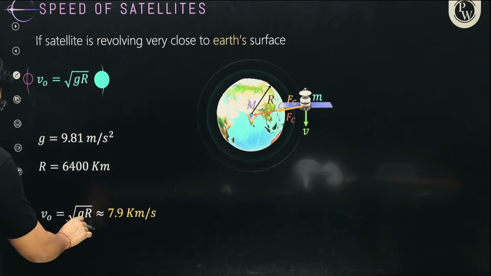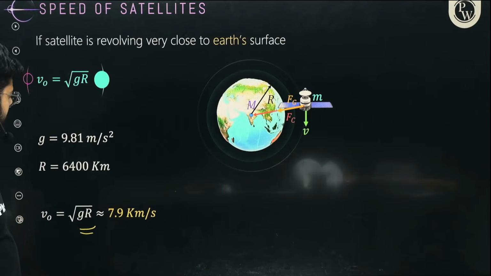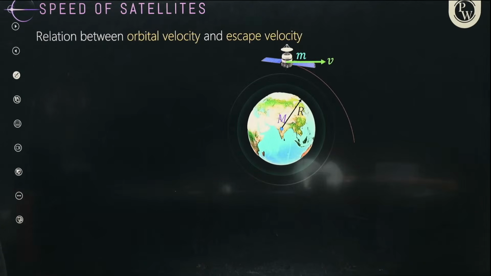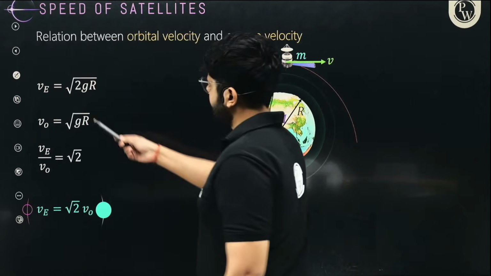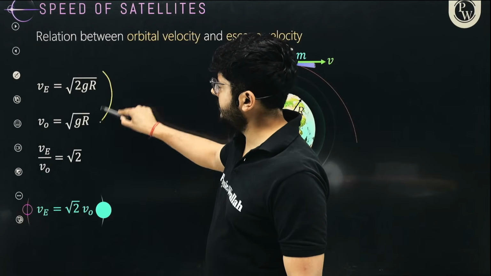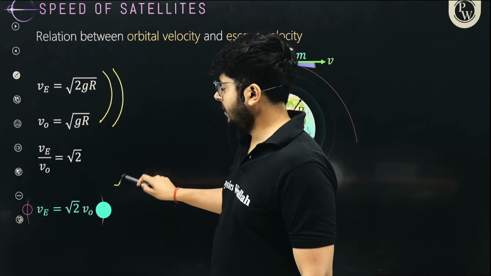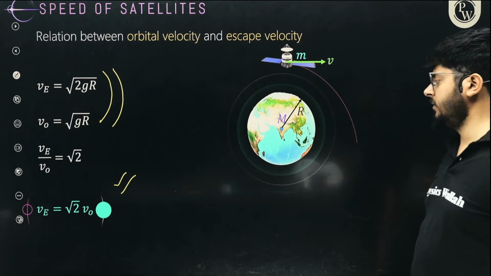So the orbital velocity for Earth is 7.9 kilometers per second near the surface of Earth. We can relate the escape velocity and orbital velocity. We know these relations, and if you take the ratio of them, we can say that escape velocity is nearly root 2 times the orbital velocity.